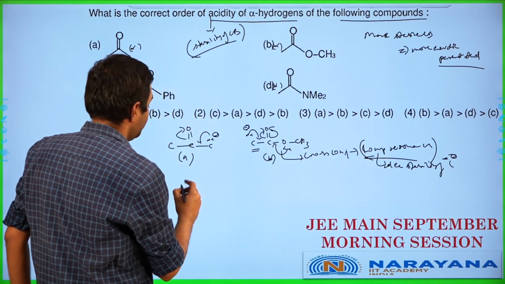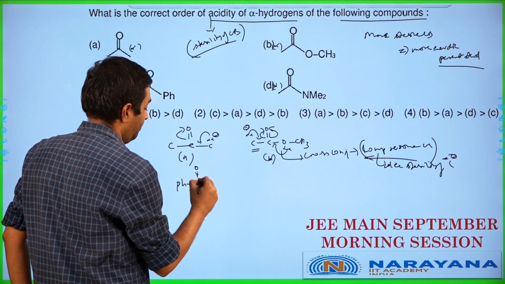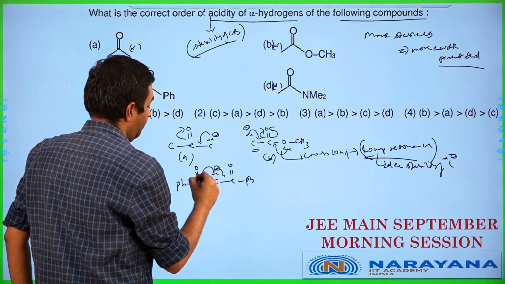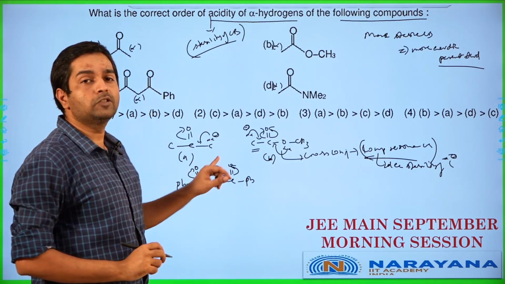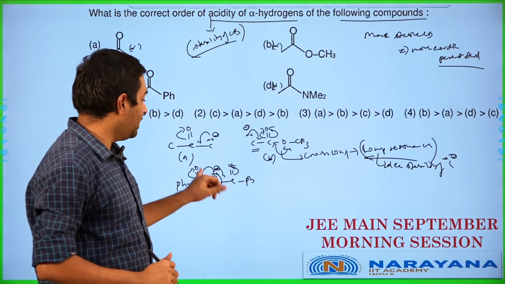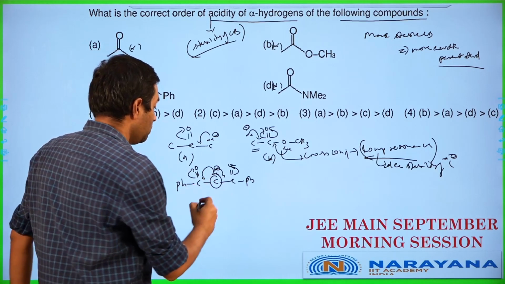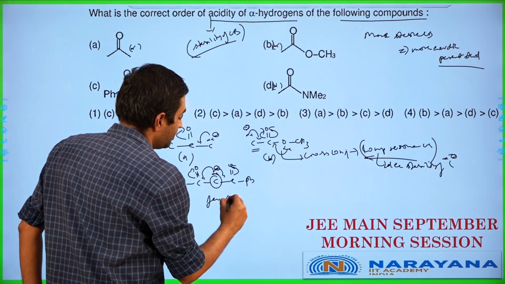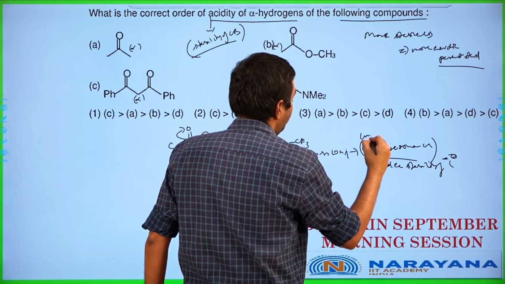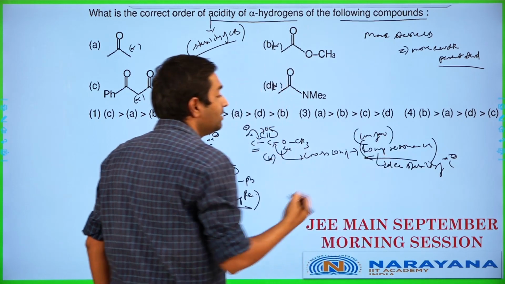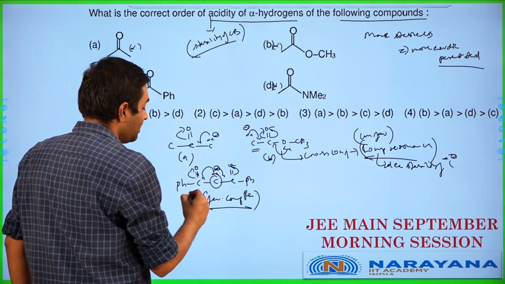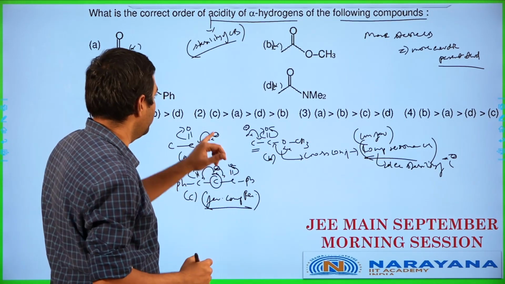Next, we are going to be having option C. So in this case also we have a little bit of competitive resonance, but this competitive resonance is going to be on both sides. They are both competing to make the C minus more stable. So this is going to be favorable competitive resonance, whereas here it is going to be unfavorable competitive resonance. Here it is favorable competitive resonance. So we are going to be having this case definitely being more stable compared to the previous two over here. Let's go for the last one.